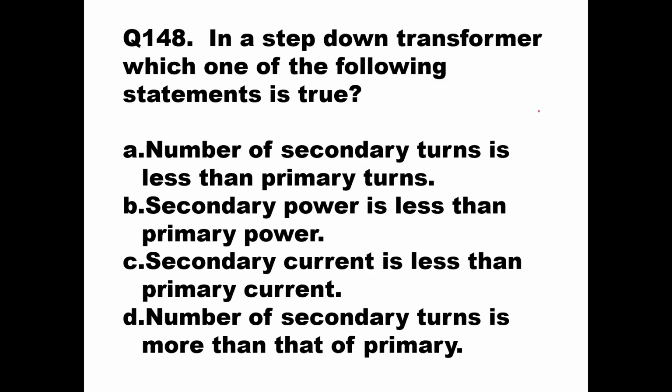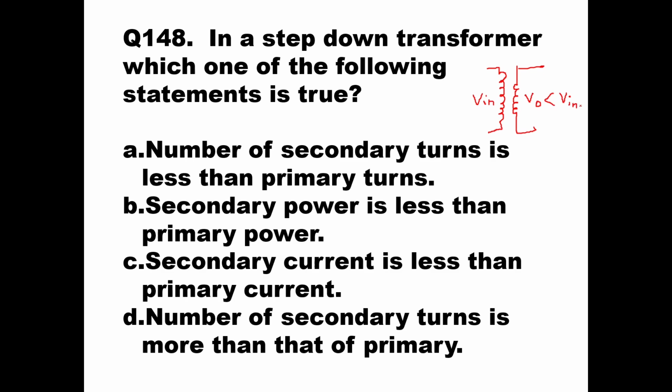In a step down transformer, which one of the following statements is true? A step down transformer is one which has a primary winding where the number of turns is more and a secondary winding where the number of turns is less. So here the input voltage will be more than the output voltage. The output voltage is less than the input voltage. This is the basic idea of a step down transformer.